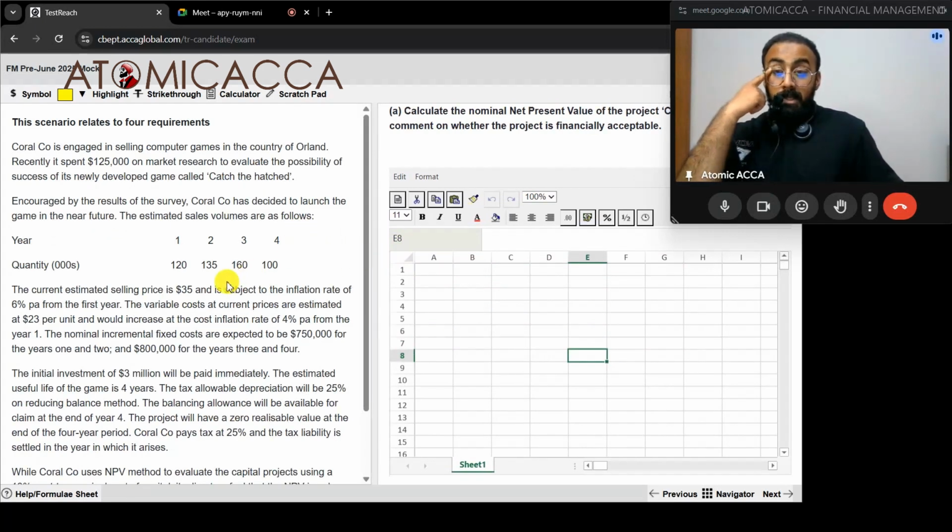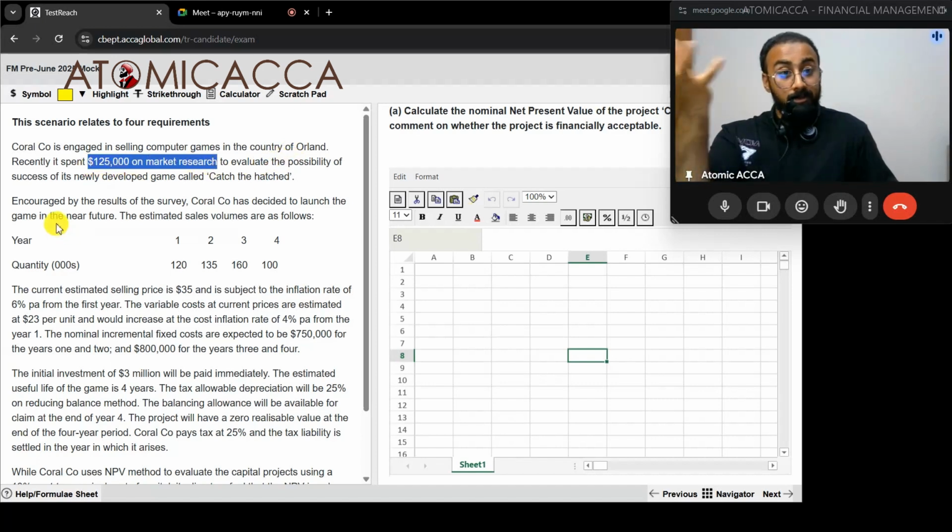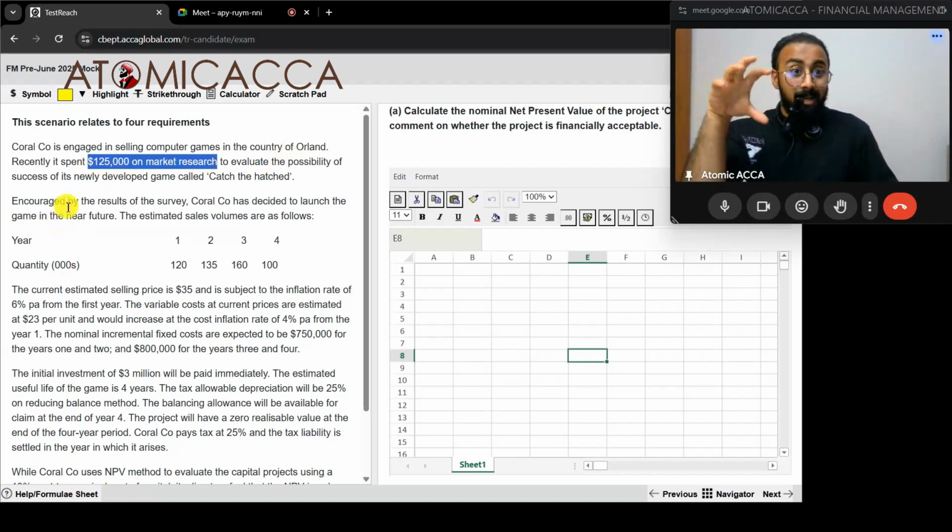Coral companies engaged in selling computer games in the country of Ireland. Recently, it spent 125,000 on market research to evaluate the possibility of success of its newly developed game called Hatch the Hatched. 125,000 on market research to evaluate the possibility of success, which means it's not yet confirmed it will be successful.